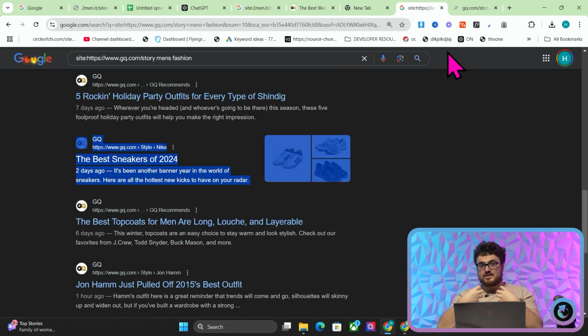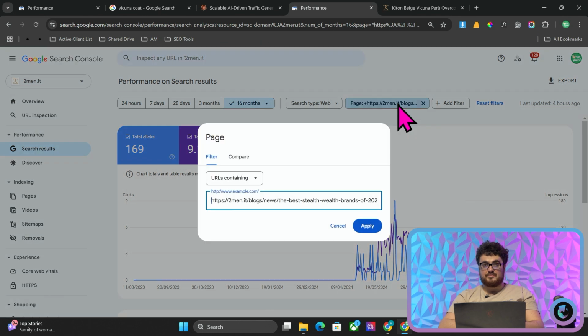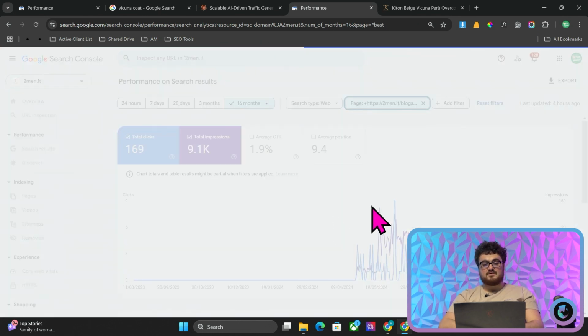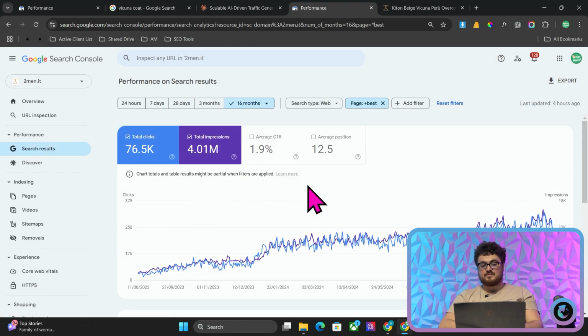I got my entire strategy of a lot of two-men articles and also what I then put into Harbor from GQ. So if I just write best here, URLs containing best, like this will be pretty crazy, I think. Yeah, look at that. Jesus. 4 million impressions, 80,000 clicks.